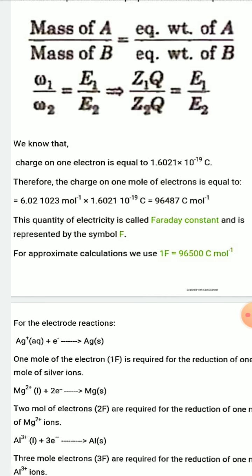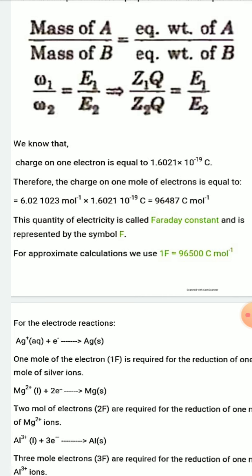Just correct this value of Avogadro's constant, that is 6.02 into 10 to the power 23. Just write 10 as 10 to the power 23. And the charge of an electron is 1.6021 into 10 to the power minus 19 coulomb. Here you have to give a multiplication sign.